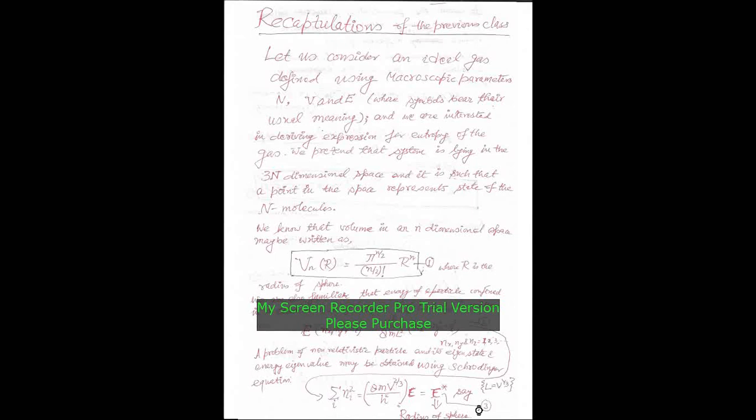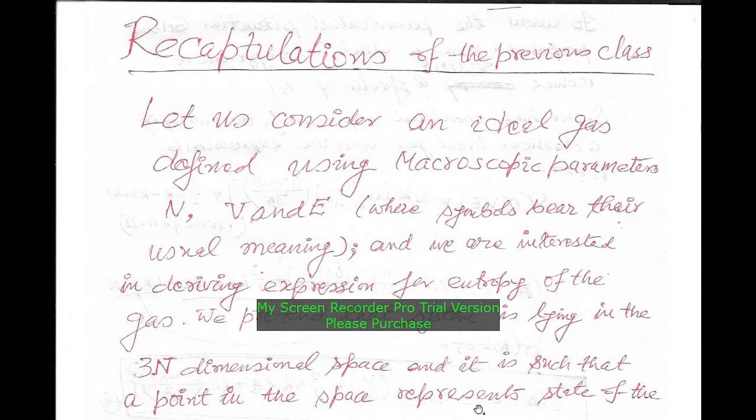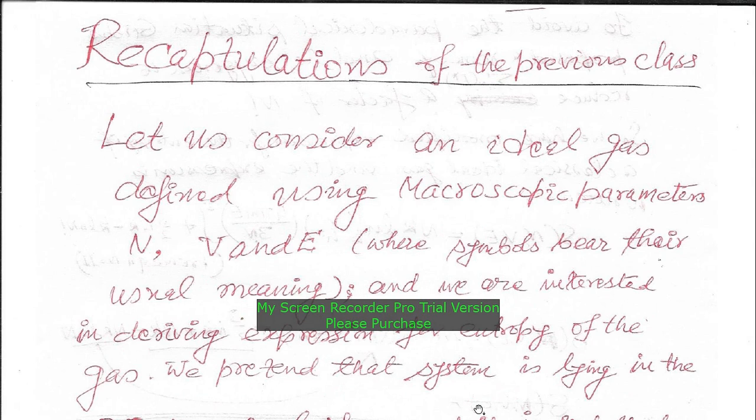In this presentation, I had planned to discuss a method to calculate entropy of an ideal gas, which is described using three macroscopic parameters: capital N, the total number of molecules; capital V, the volume of a container in which this gas is kept; and capital E, the total energy which is shared among capital N number of molecules. In order to understand what is described in this lecture by me, that is Dr. P.K. Misra, one should know